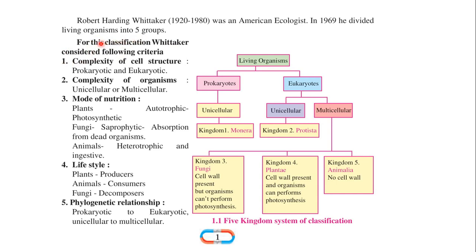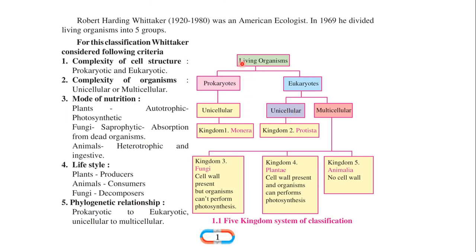For the classification of living organisms into five groups, he made some criteria, some rules. What are the rules? First, the complexity of the cell structure. Second, the complexity of the organism. Third is the mode of nutrition. Fourth is the lifestyle, and fifth is the phylogenetic relationship. Now we will see them one by one.